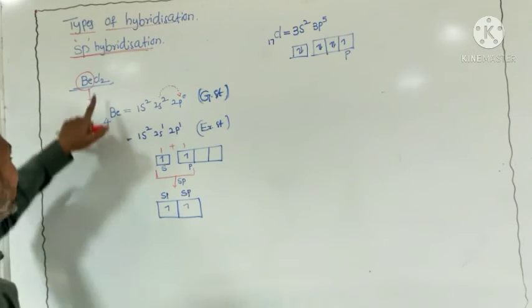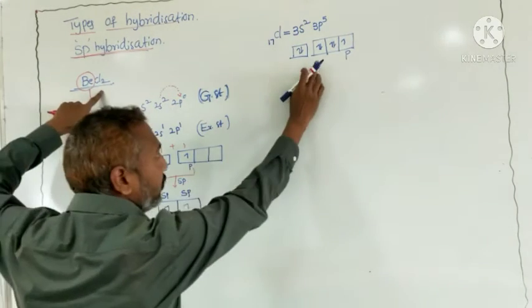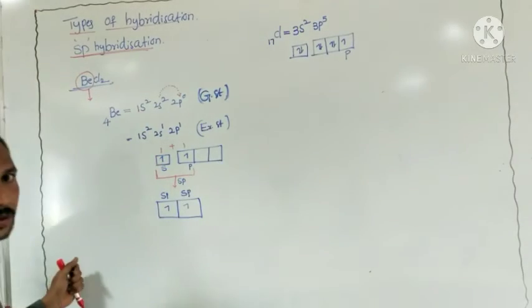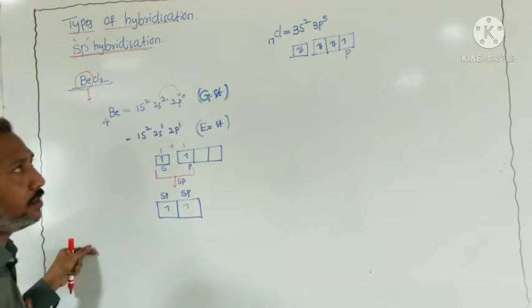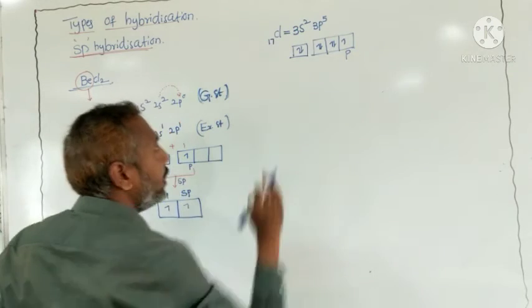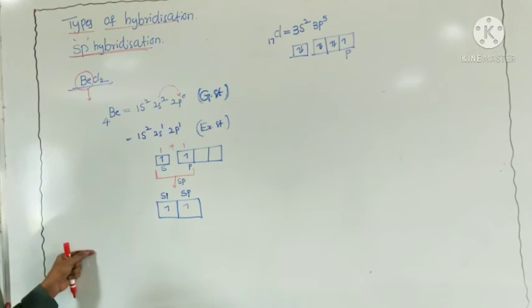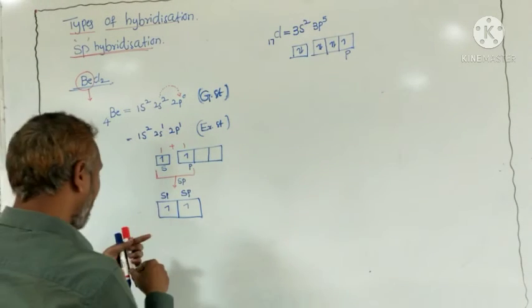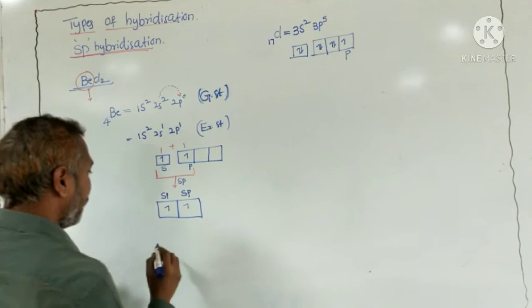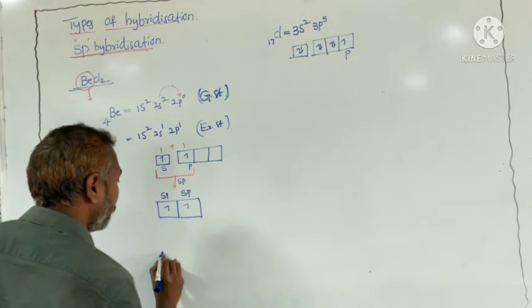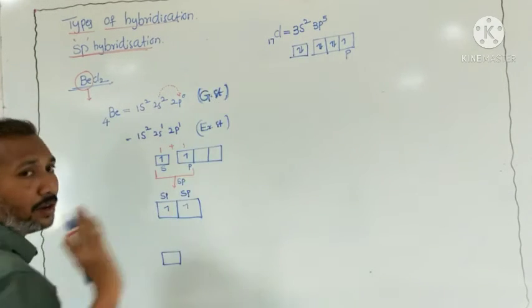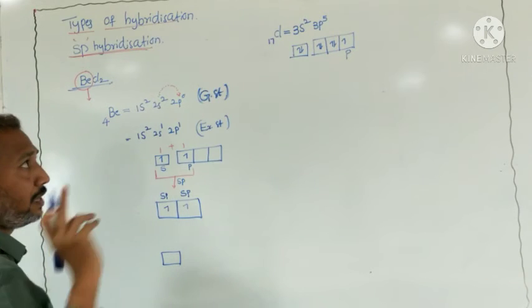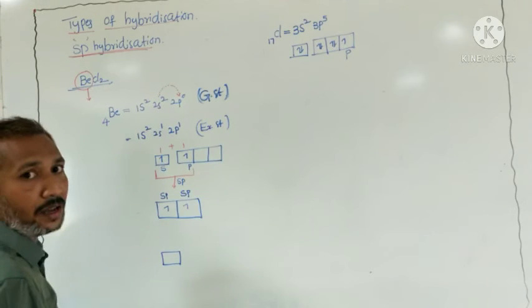How many chlorines are there? Two chlorines. Here one p orbital has an unpaired electron, and the other chlorine atom also has an unpaired p orbital. In each chlorine, the p orbital having one unpaired electron can participate in the bond.